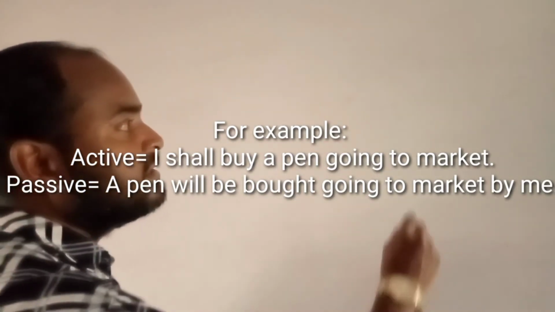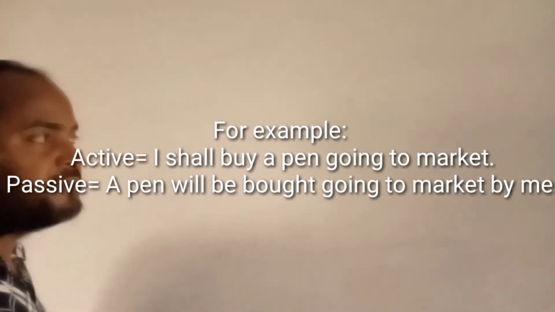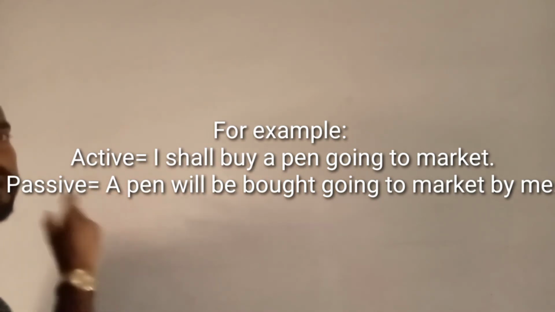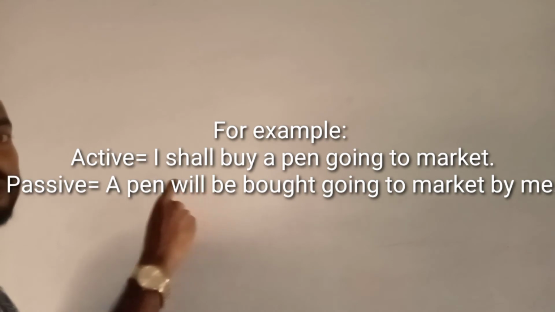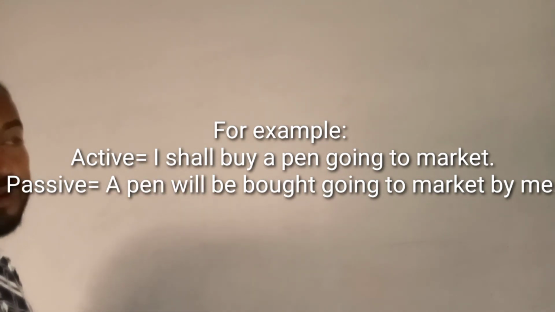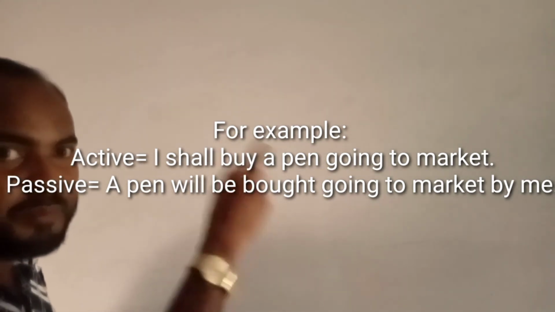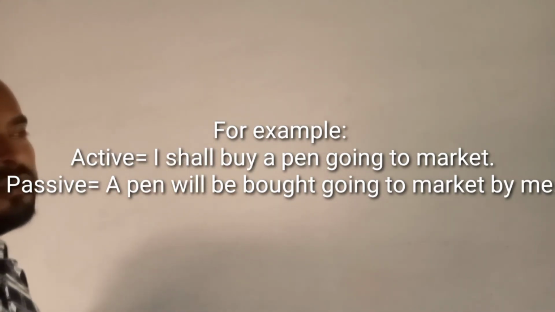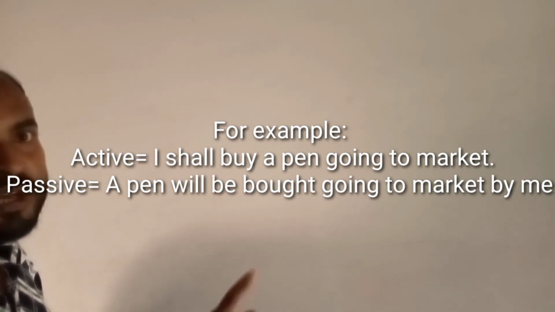Dear learners, the present participle extension is the same. Then we shall use firstly the object as subject, a pen, auxiliary verb shall. You know, future and modal auxiliary verb shall, will. In passive case, we shall use be. A pen is singular; only first person subjects I and we bear shall.